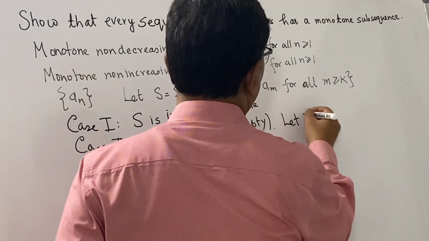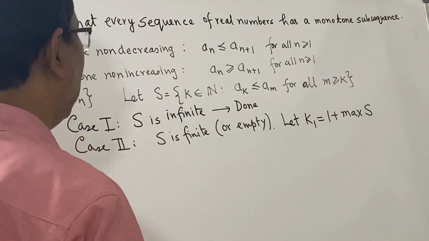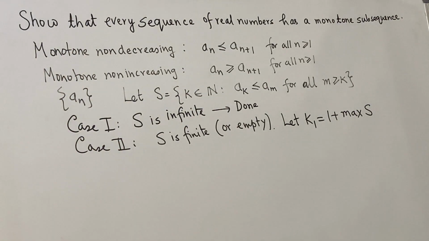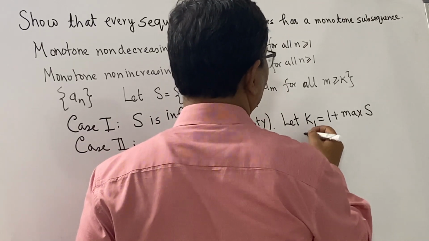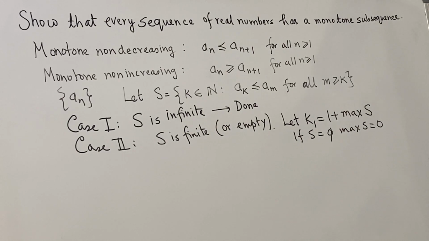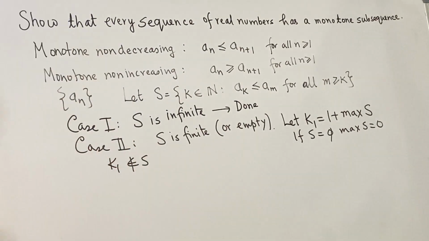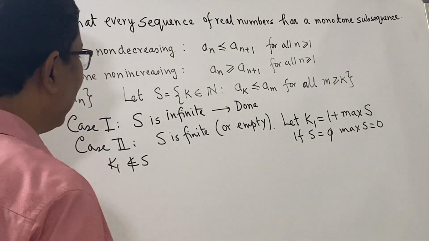So, let k_1 be equal to 1 plus the maximum of S. Since S is finite, there will be a maximum value, and if S is empty, then we say that the max of S is 0. So, we have this k_1. Now, since k_1 is larger than the max of S, k_1 does not belong to S. This is an important observation: since k_1 is larger than the maximum value included in S, k_1 does not belong to S. Now, what does it mean to say that k_1 does not belong to S?